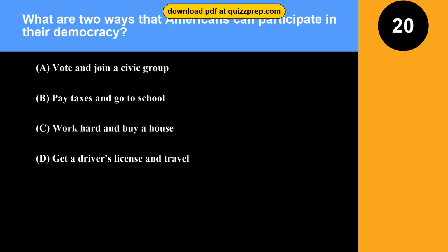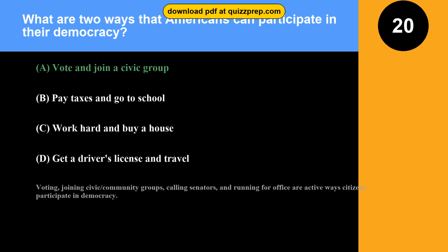Question 20. What are 2 ways that Americans can participate in their democracy? Option A. Vote and join a civic group. Option B. Pay taxes and go to school. Option C. Work hard and buy a house. Option D. Get a driver's license and travel. The correct answer is option A. Vote and join a civic group. Voting, joining civic or community groups, calling senators, and running for office are active ways citizens participate in democracy.